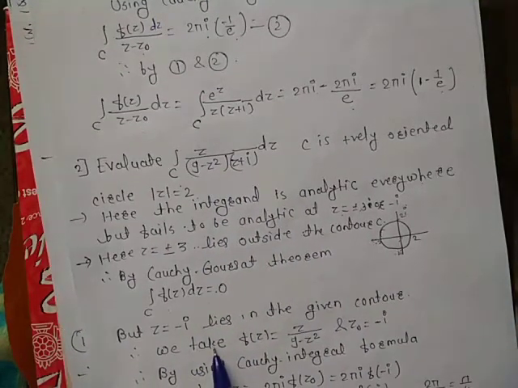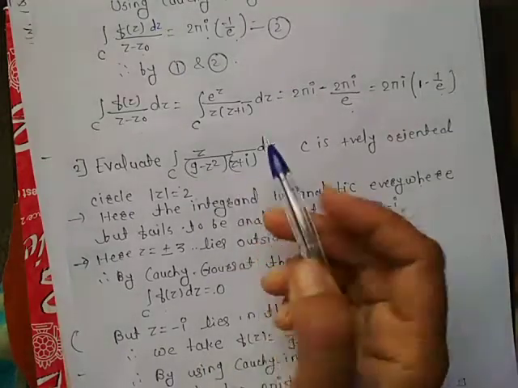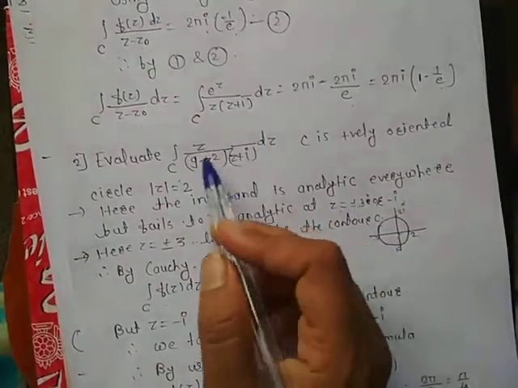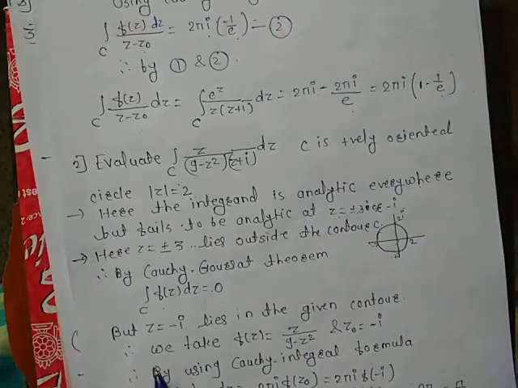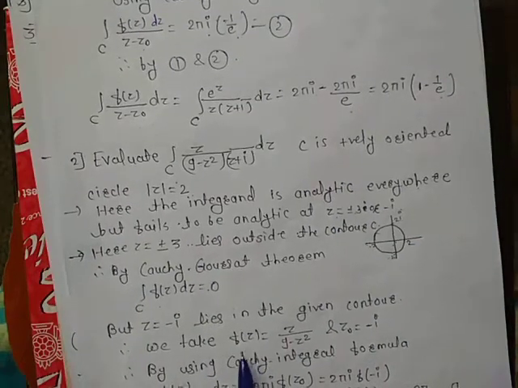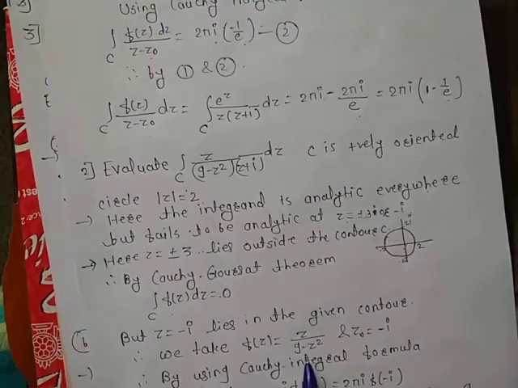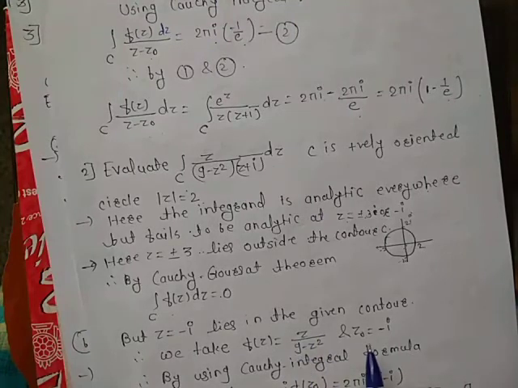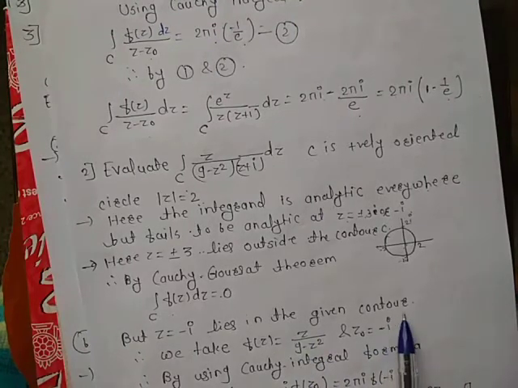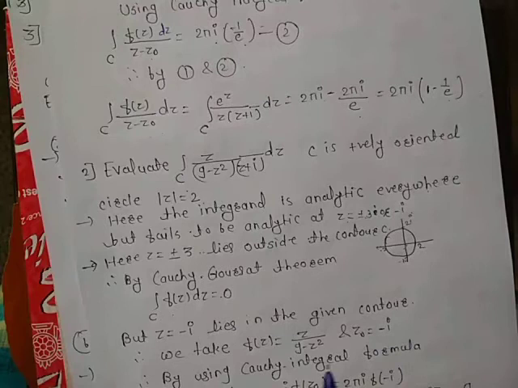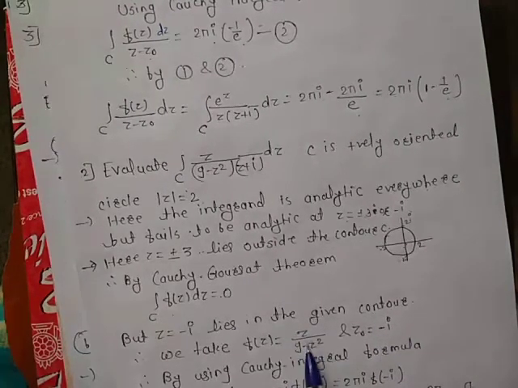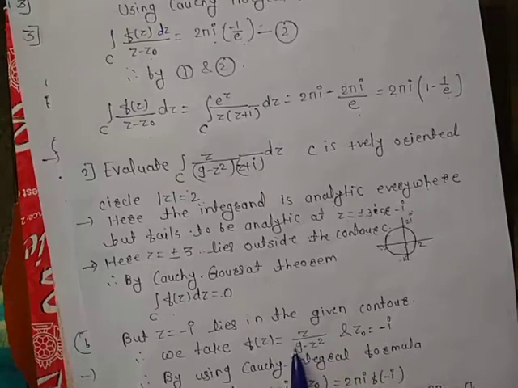So at this point the total function fails to be analytic. So we consider f(z) equals z upon 9 minus z squared and z0 equals minus i. Meaning, if you put minus i here, this function is analytic, or this function exists.